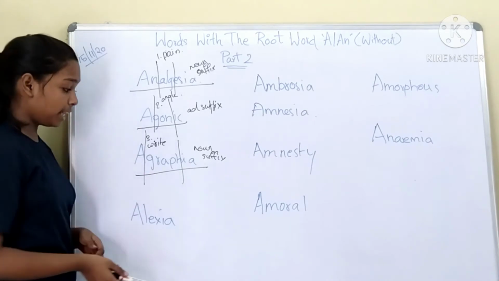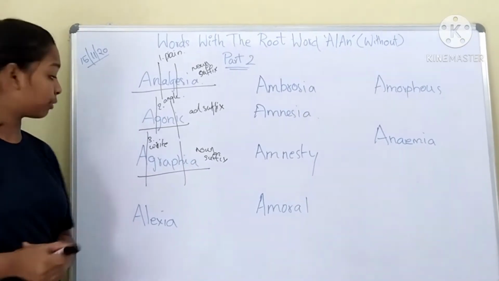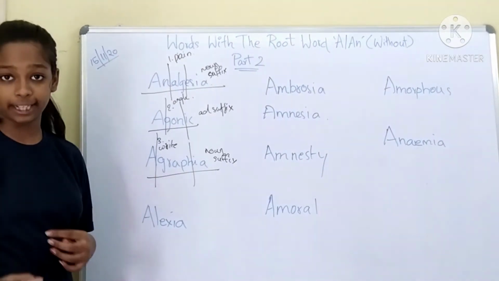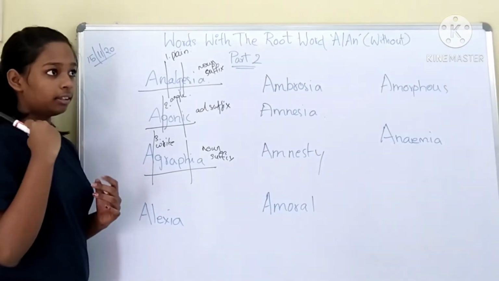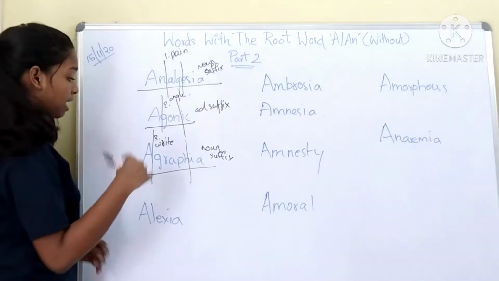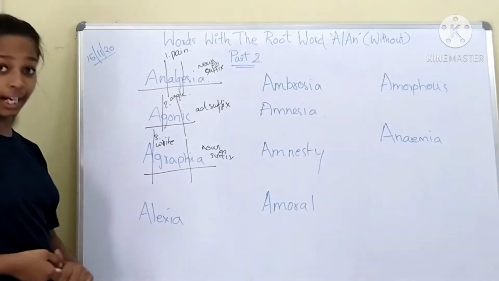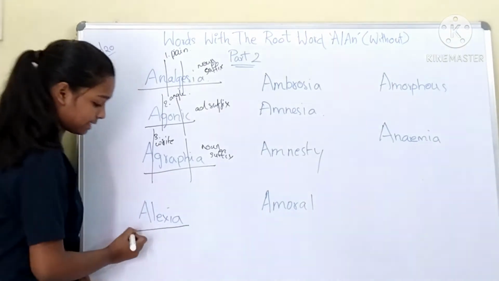So the word means the loss of ability to write. The one who cannot write, one who does not know how to write, that inability is known as agraphia.